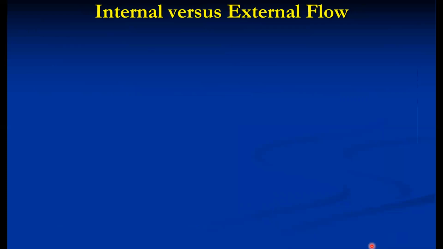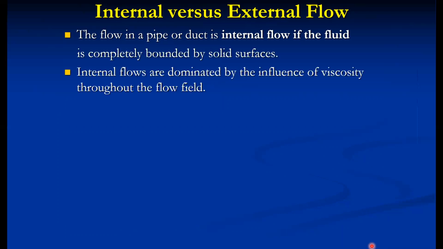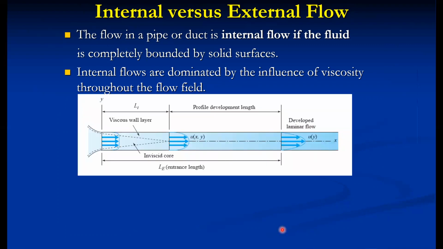Another way we can define the flow is internal versus external flow. We have separate topics for internal and external flow, because they exhibit different characteristics. The flow in a pipe or duct, especially in a closed conduit, is called internal flow, and it is completely bounded by solid surfaces. Internal flows are dominated by the influence of viscosity throughout the flow field, because the entire cross section is dominated by viscosity. You can realize here that beyond this particular form, that is fully developed flow, the viscous effects are there everywhere.